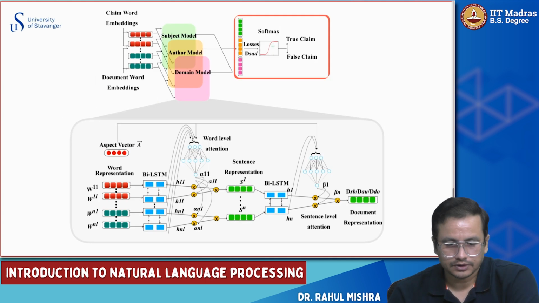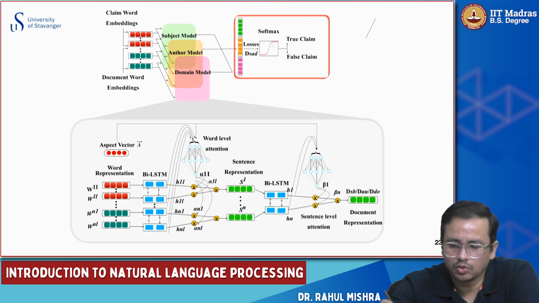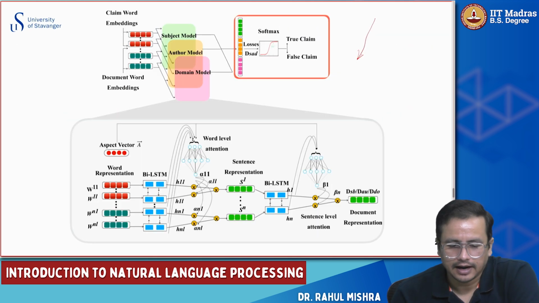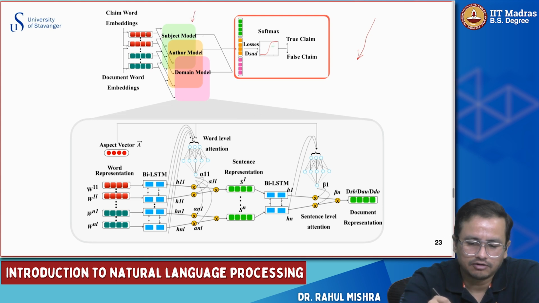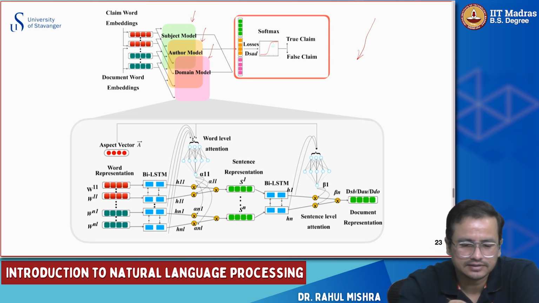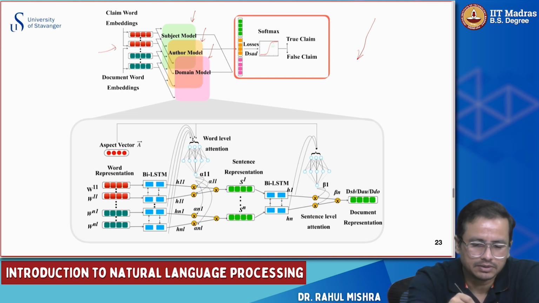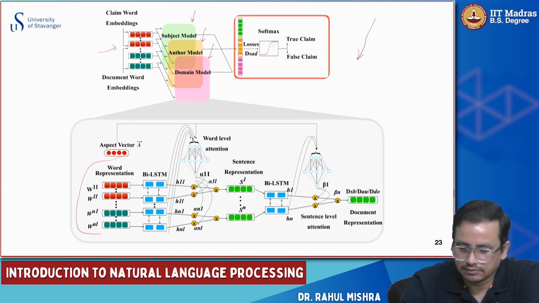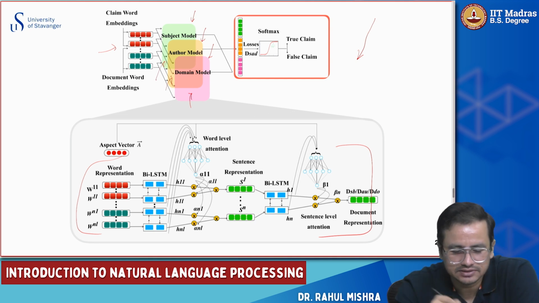So moving forward, this is how the overall model looks. The previous one was one of the branches of this model, and we have three similar branches. These three legs are very similar. You can see that these things are copied here: the claim embedding plus the document embedding, and this part is the same. Underneath each of these submodules, we have a similar thing repeated. The only change is this aspect vector.